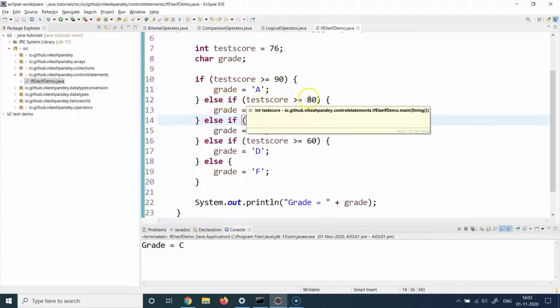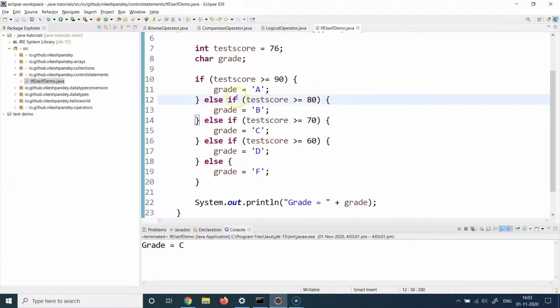Is 76 greater than or equal to 80? No, it's not. So the line 12 condition also becomes false. Line 13 never gets executed, and the control shifts to line 14. And there we have the condition: is 76 greater than or equal to 70? Yes, this condition is true. So line 15 gets executed.